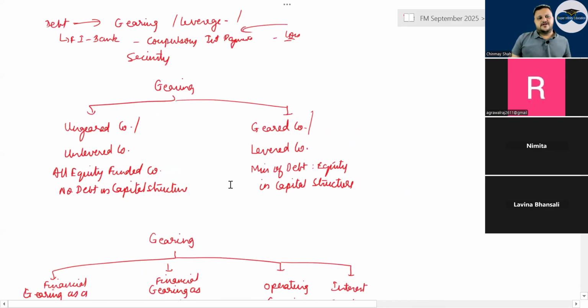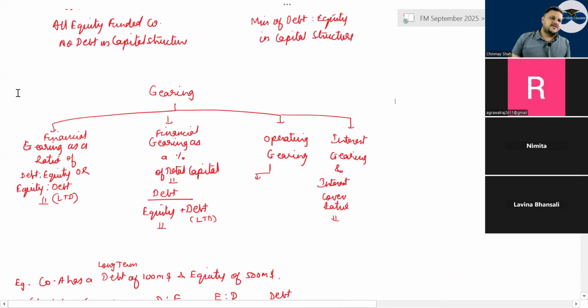First, in gearing, an ungeared company is a company which does not have debt at all. Gearing means having debt in the capital structure, right? A geared company is a levered company. It is called a mix of debt and equity. Gearing, we have seen 3 or 4 formulas. One is your financial gearing, one is your equity gearing, or capital gearing, right? One is debt to equity, one is debt divided by debt plus equity.